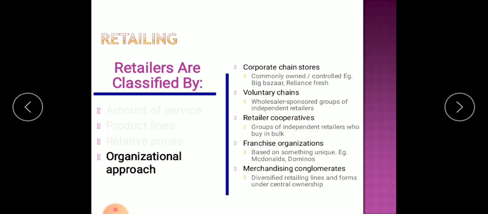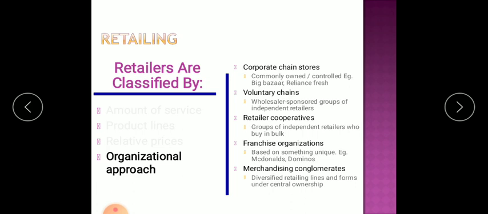We might have seen many retail cooperative societies which work in this kind of retail business. Groups of independent retailers who buy in bulk and sell to the ultimate customers come under retail cooperatives. An essential point here is that they should be cooperative, that is generally a cooperative society.